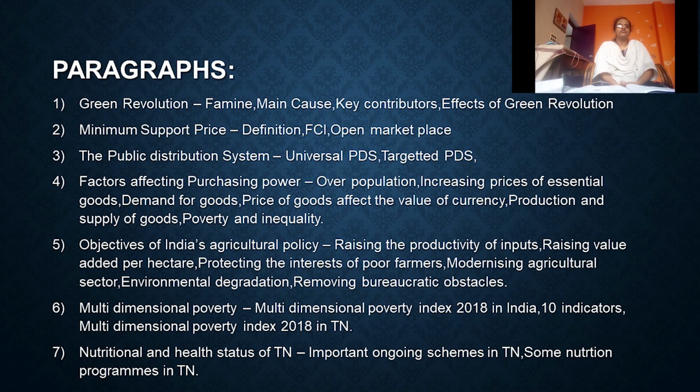Okay children, through this video we revised objectives, 2 marks, and some very important paragraphs in this lesson: why the Green Revolution was born, factors affecting the purchasing power and explain, some of the important objectives of India's agricultural policy, and briefly explain the nutritional and health status of Tamil Nadu. These are all the important paragraphs you have to learn, and the next lesson we can revise through the next video. Thank you.